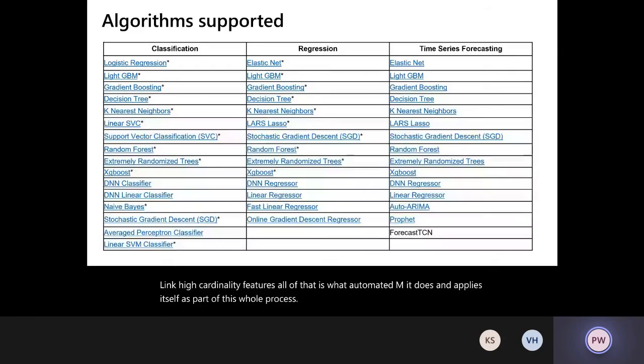So now going from features into the algorithms, as I said earlier, we are not trying to build a black box, but rather an open and interoperable system. It supports three scenarios: classification, regression, and time series forecasting. And for each scenario, you also have a list of algorithms that it supports.